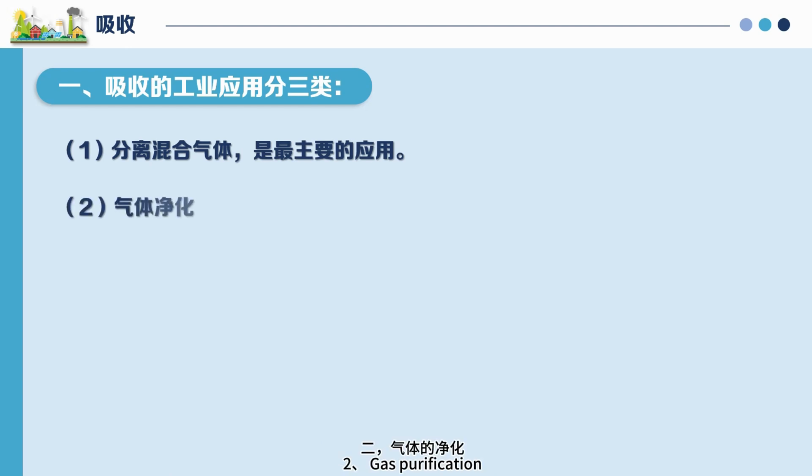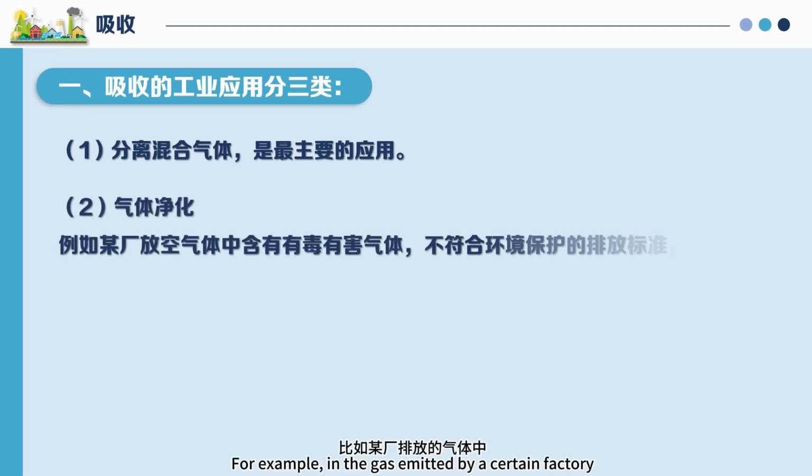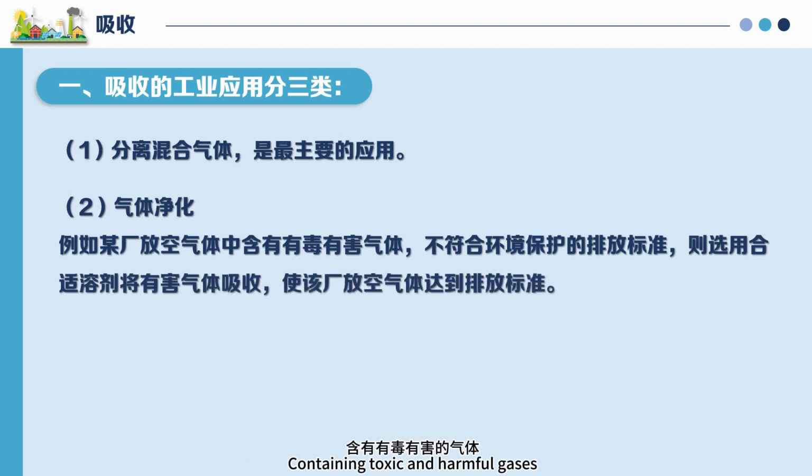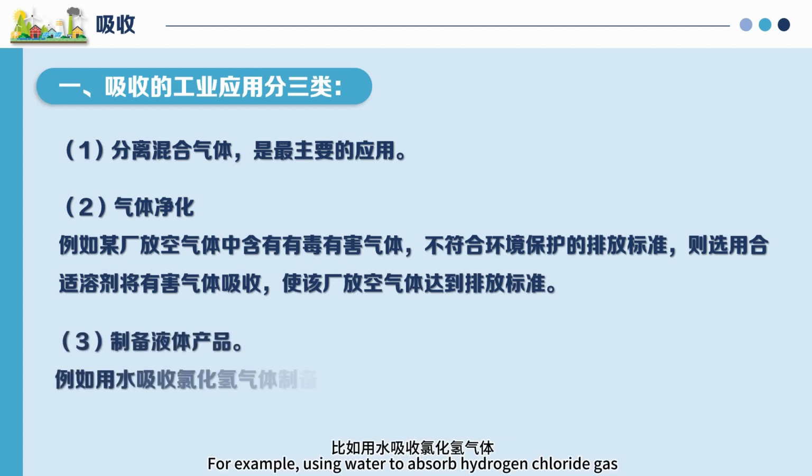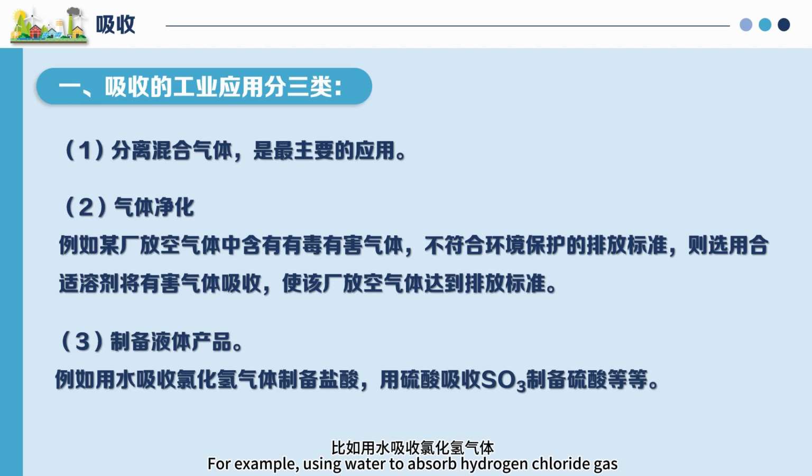Second, gas purification. For example, the gas emitted by a certain factory contains toxic and harmful gases and does not comply with environmental protection emission standards. Choose appropriate solvents to absorb the harmful gases, so that the flue gas emitted by the factory meets emission standards. Third, preparation of liquid products. For example, using water to absorb hydrogen chloride gas to prepare hydrochloric acid, and using sulfuric acid to absorb sulfur trioxide to prepare sulfuric acid, etc.